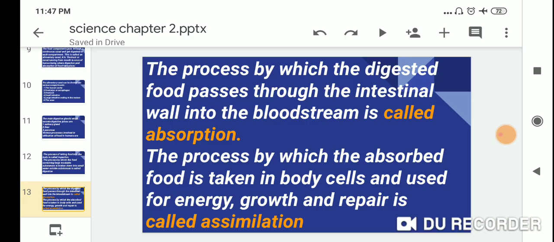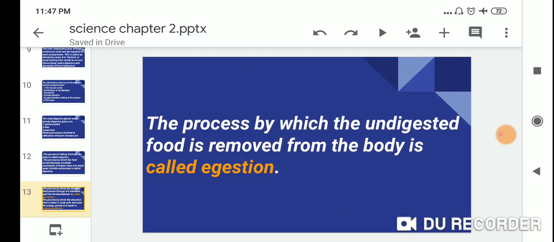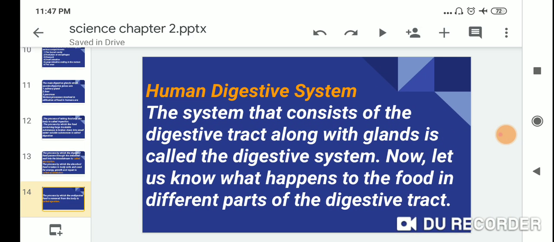The process by which the undigested food is removed from the body is called egestion.